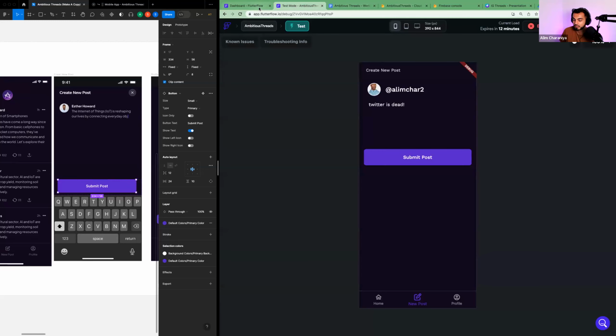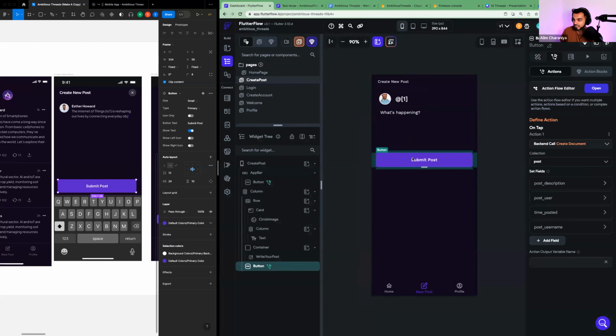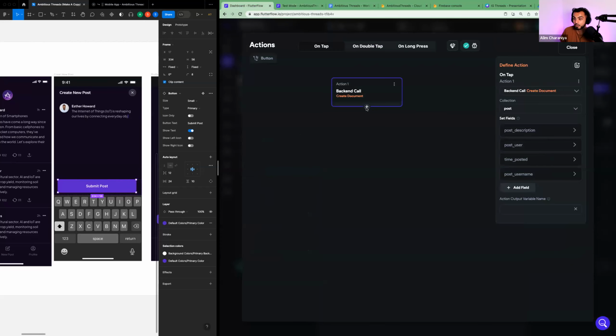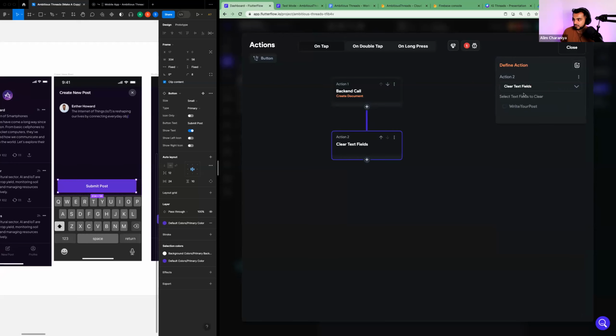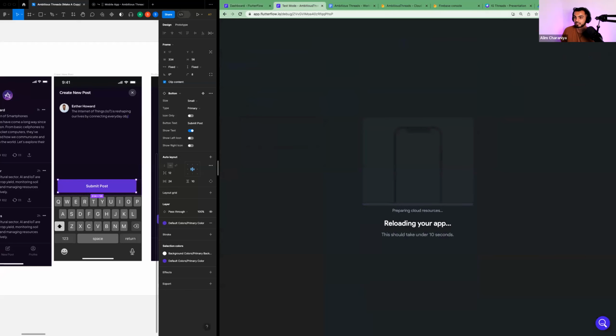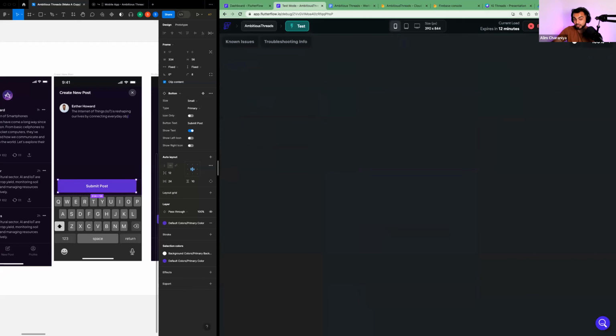Okay, cool. So lastly, when I hit submit post, the next thing I want to do is just empty out the text field. So we'll add another action and you'll find widget UI interactions, clear text fields. You can also search for clear text fields. And select write your post because that's the text field that we want to clear. And boom, next time you create a post and you hit submit post, it should clear.